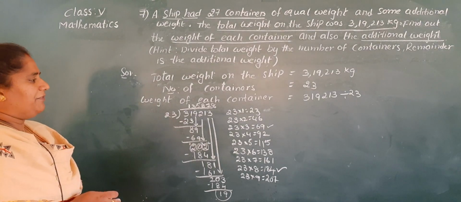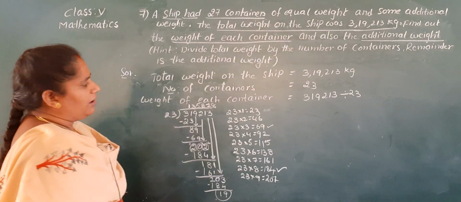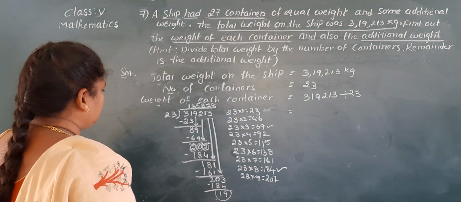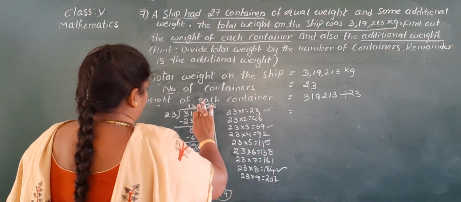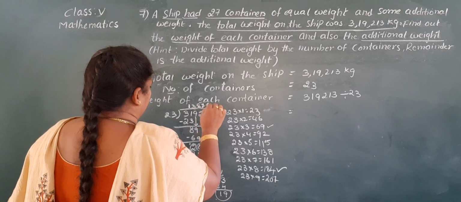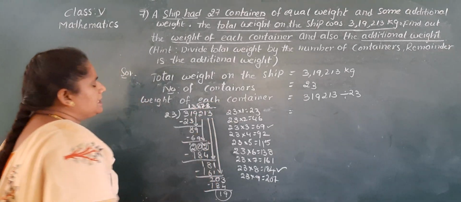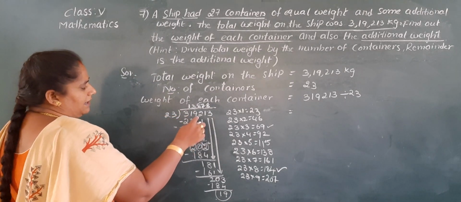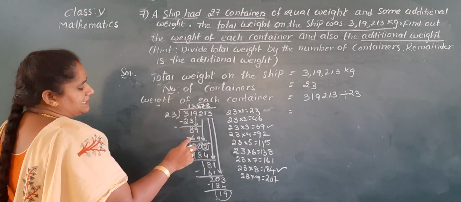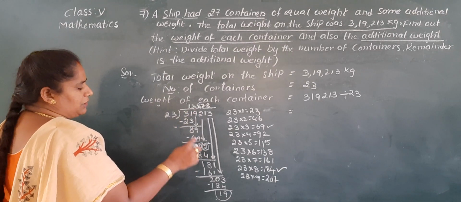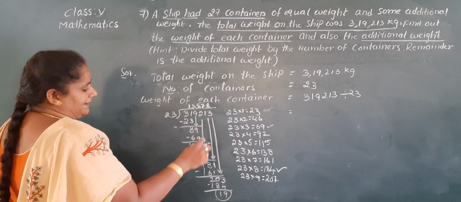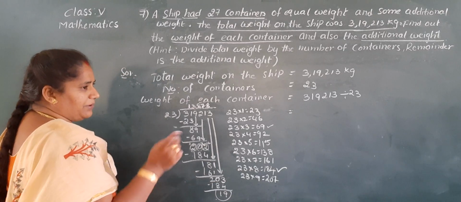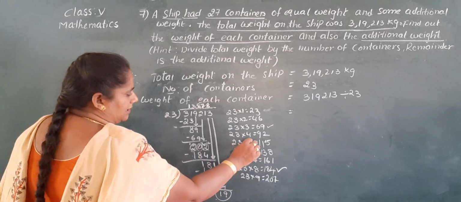So what is the weight of each container? The weight of each container is 878, here 5 is not there. Okay, so 23 ones are 23, 11 minus 3 is 8, take down 9, 23 3s are 69, 9 minus 9 is 0, 8 minus 6 is 2, now take down 2, 202, the nearest number is 8 times. Before I wrote 5 times, but that's not the nearest number.